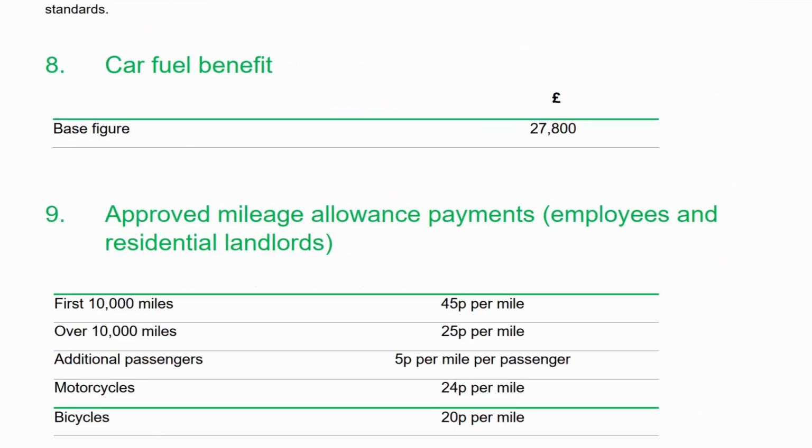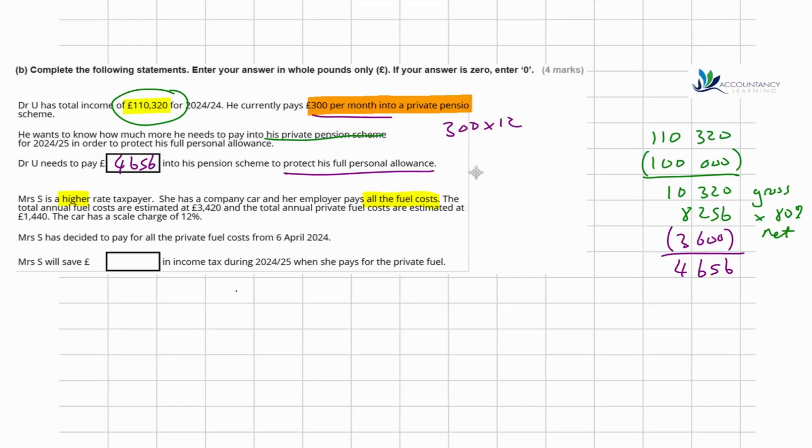So car fuel benefit is in section 8 of the reference materials, where we have a base figure of 27,800. If we want to work out her benefit in kind, we take the 27,800 and multiply by the scale charge, which was given to us as 12%.